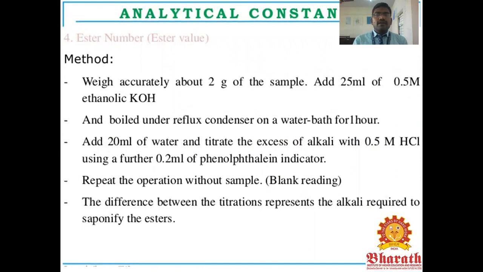The method is as follows. Weigh accurately 2 grams of the sample. Add 25 ml of 0.5 molar ethanolic potassium hydroxide solution. Boil under a reflux condenser on a water bath for 1 hour. Add 20 ml of water and titrate the excess alkali with 0.5 molar HCl using 0.2 ml of phenolphthalein indicator. Repeat the operation without the sample for the blank reading. The difference between the titrations represents the alkali required to saponify the esters.